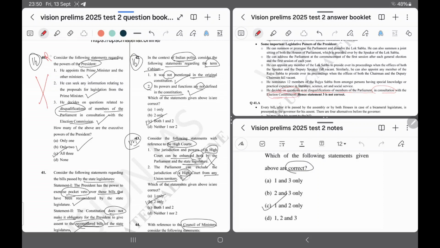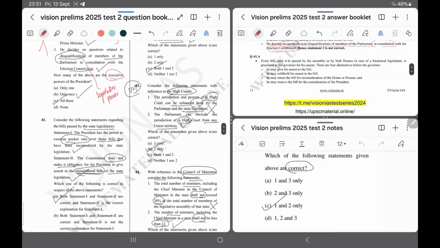This is the question which has to be read carefully because it is asking for executive power of President and disqualification is legislative power of President. And these two are executive power of President.